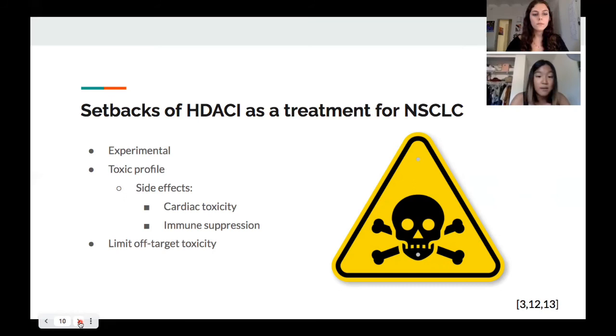And some of the side effects will include cardiac toxicity, and long-term effects can go up to gastrointestinal side effects as well as immune suppression. To address these setbacks, HDAC inhibitors as a treatment for non-small cell lung cancer are being developed to be more selective in minimizing off-target toxicity.